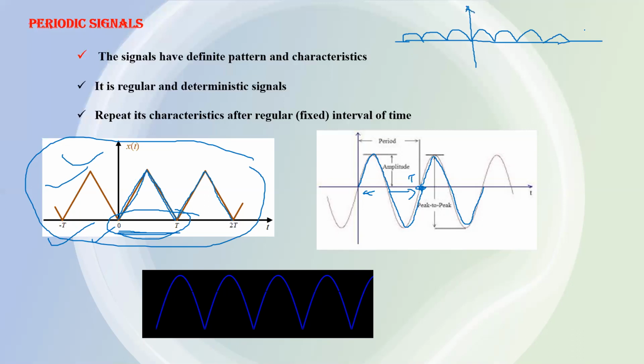Suppose this is some physical quantity x(t), and this is the time axis, and this is the fundamental time period. The fundamental time period of this signal is t.